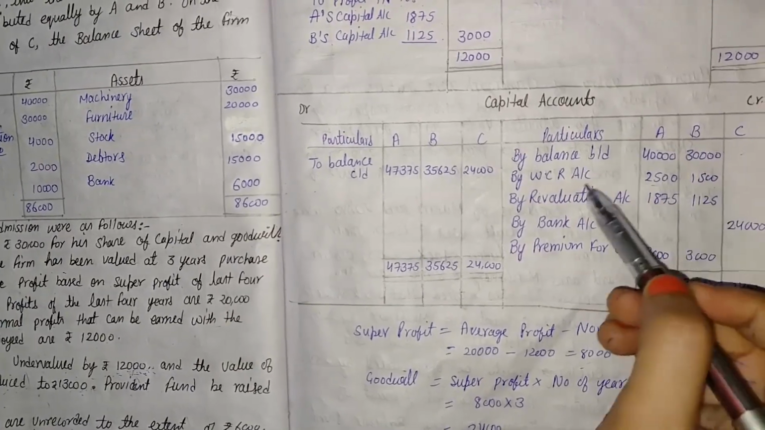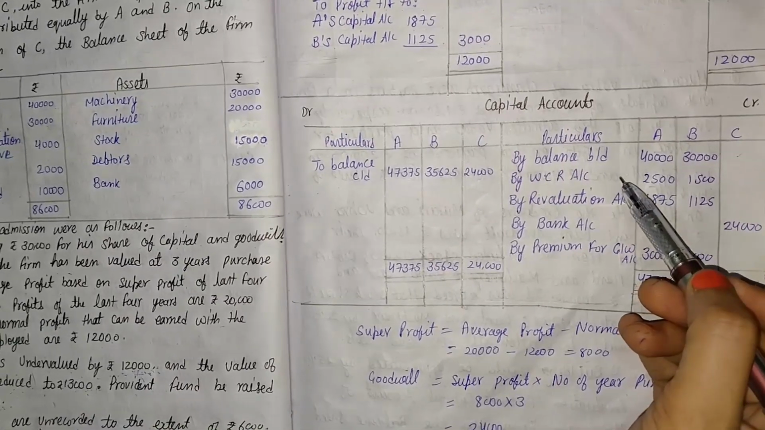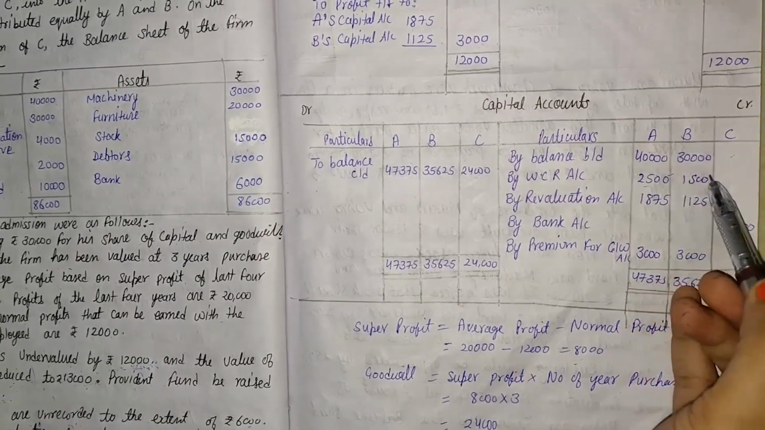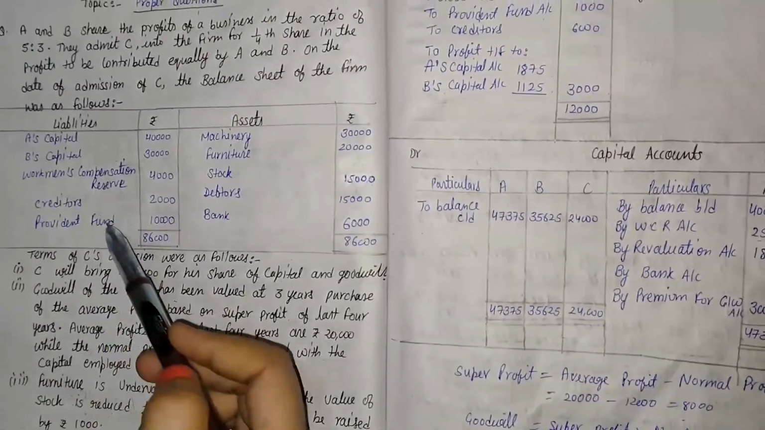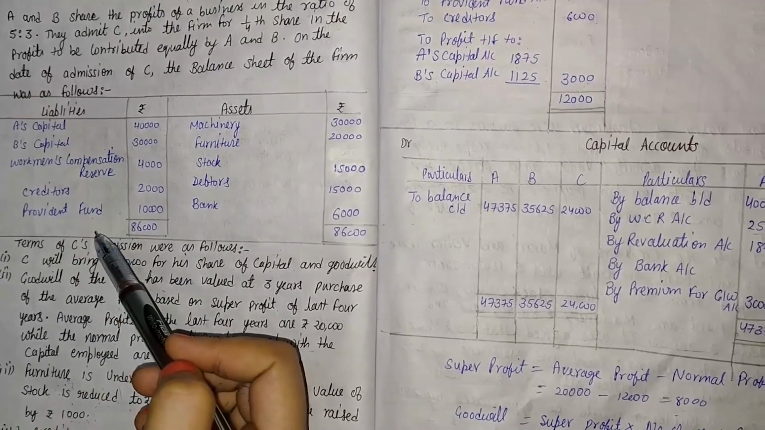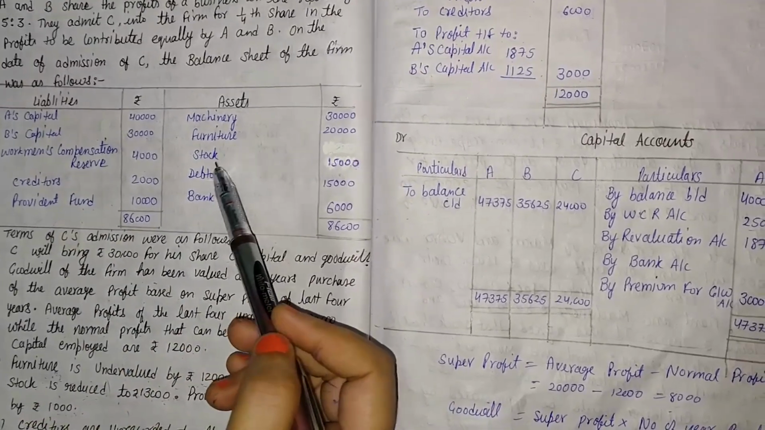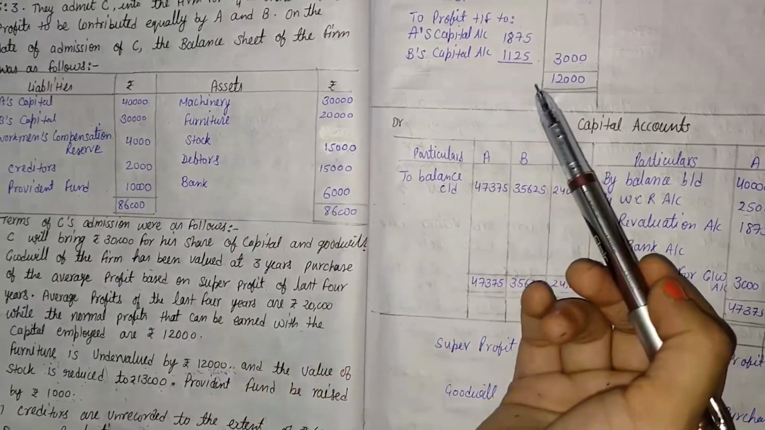The total of both is 4,000, as given in the question, and that 4,000 is divided in the ratio 5:3. Here it is. The next information on the liability side, no other information is given, and on the asset side no other information is given either. So come to the revaluation account.